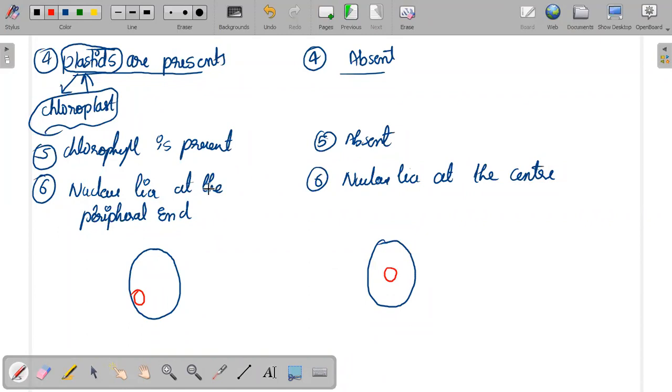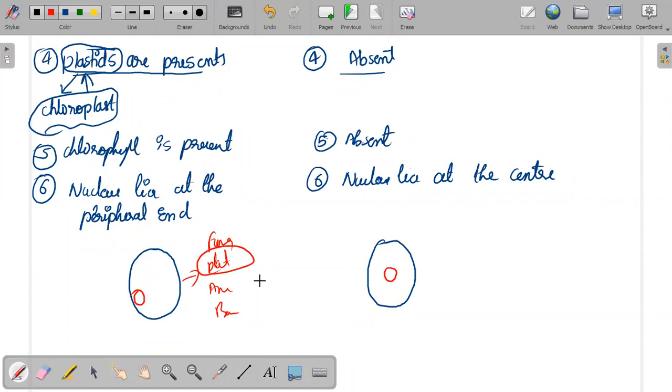So in the future, even in NEET, such questions can be asked. He may give this diagram and ask which cell it is, whether it is a fungi, a plant, an animal, or any bacteria. The answer is a plant cell. How? Because we know that the nucleus is present at the periphery side only. Periphery means borders, corners.